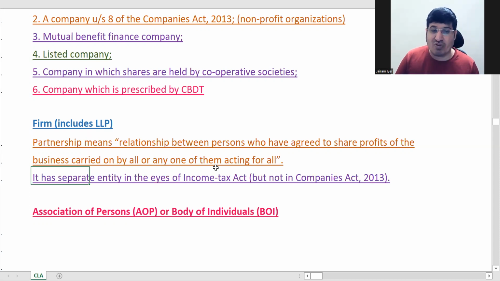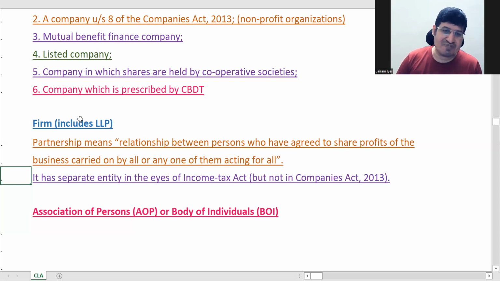One important point is that it is a separate entity in the eyes of the Income Tax Act. You all know that only a company is a separate legal entity, different from its members. In company law, a firm is not the same, but in the Income Tax Act, a firm is treated as a separate entity in relation to its members. So just remember this.